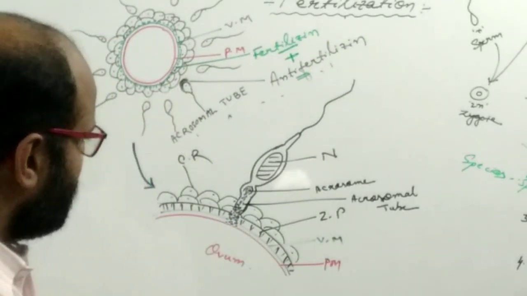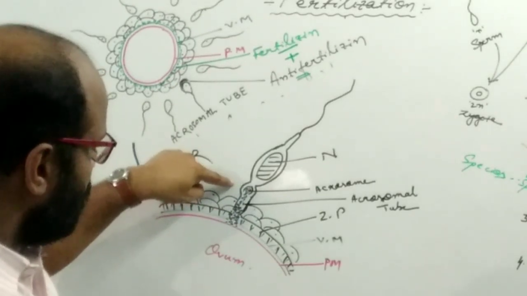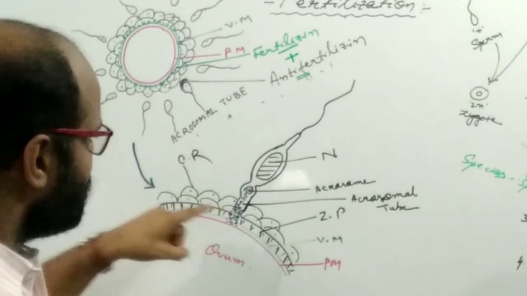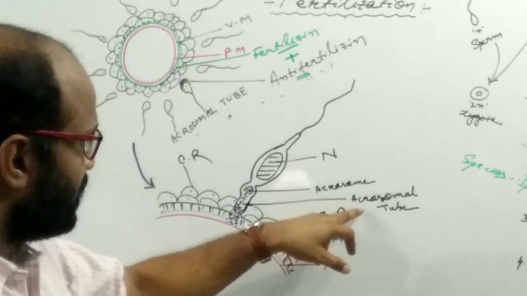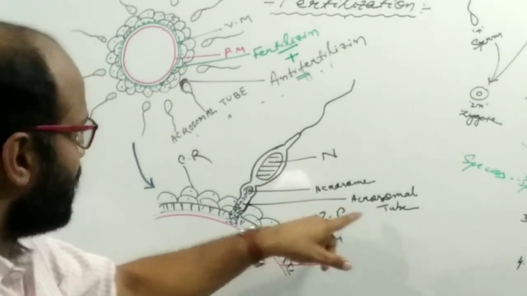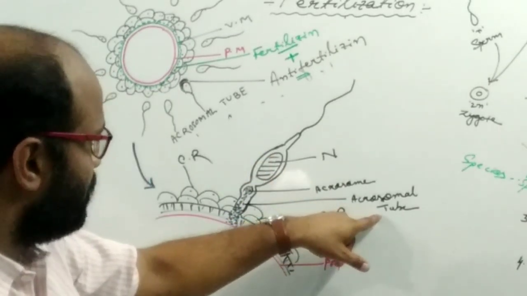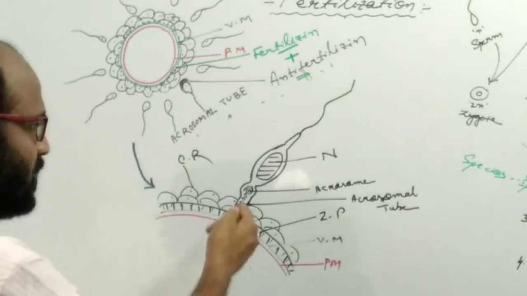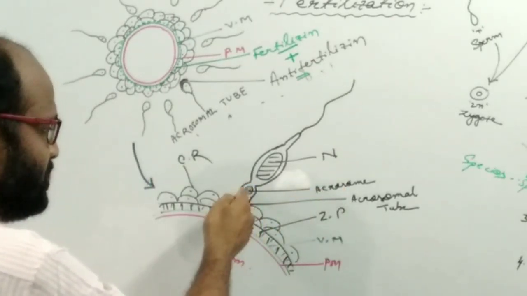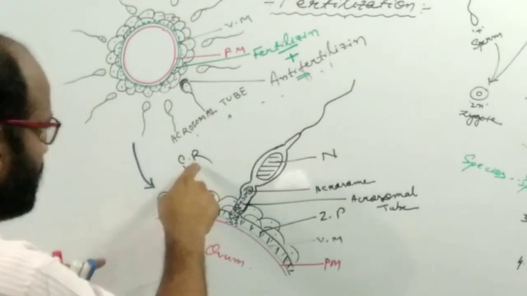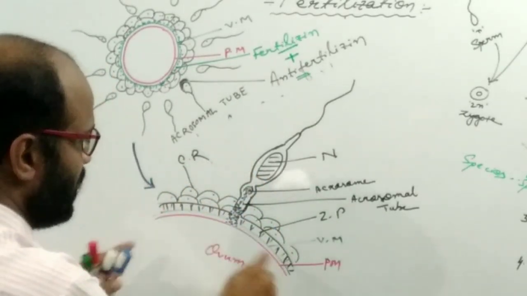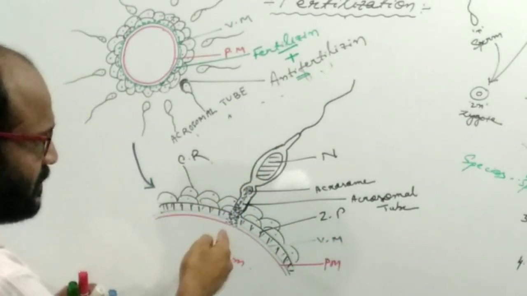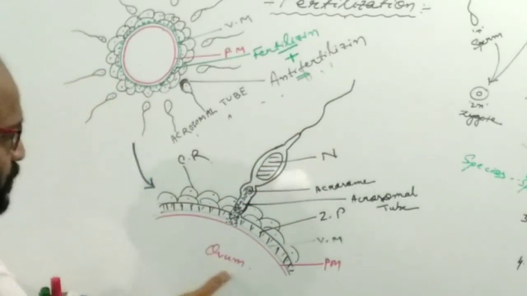So what happened here actually, the acrosome which contains the hydrolytic enzyme, when the surface of the acrosome comes in contact with the ovum, then the extension of the acrosomal membrane takes place, which forms the acrosomal tube, and after the formation of the acrosomal tube, at that time the bursting of the acrosome occurs, and which releases the content of the acrosome which contains the hydrolytic enzyme, which dissolves the cells of corona radiata as well as the layer zona pellucida, vitelline membrane, and which makes a path for the nucleus to enter into the ovum.